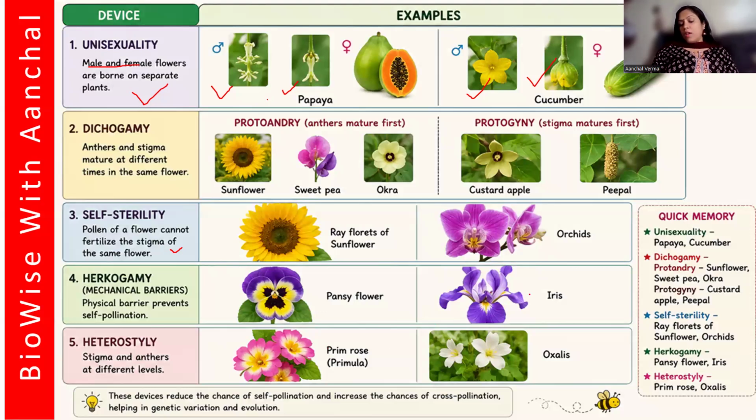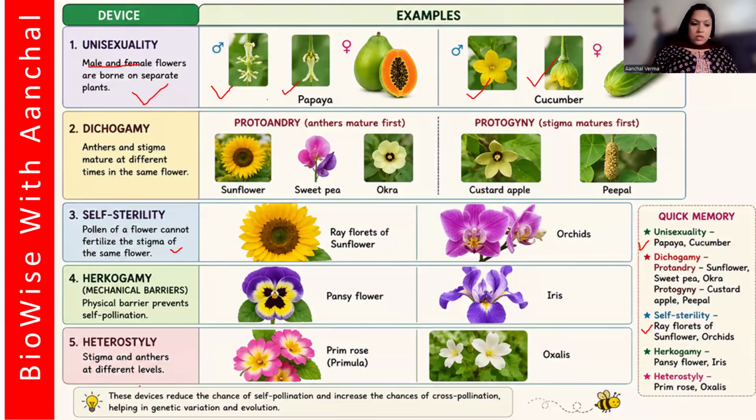not happen. Please remember, unisexuality is seen in papaya and cucumber. Dichogamy, protoandry, is seen in sunflower, sweet pea, okra. Protogyny examples are custard apple and peepal. Self-sterility is seen in the ray florets of sunflower and orchids. Hercogamy is seen in pansy flower and iris. And heterostyly is seen in primrose and oxalis.